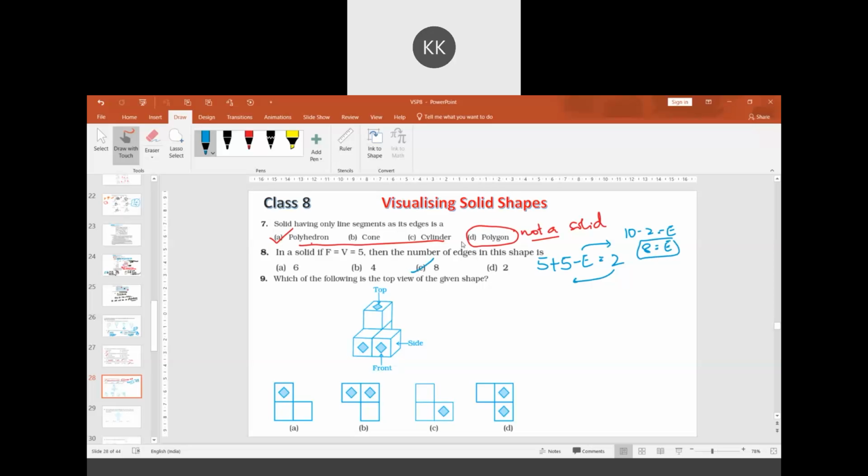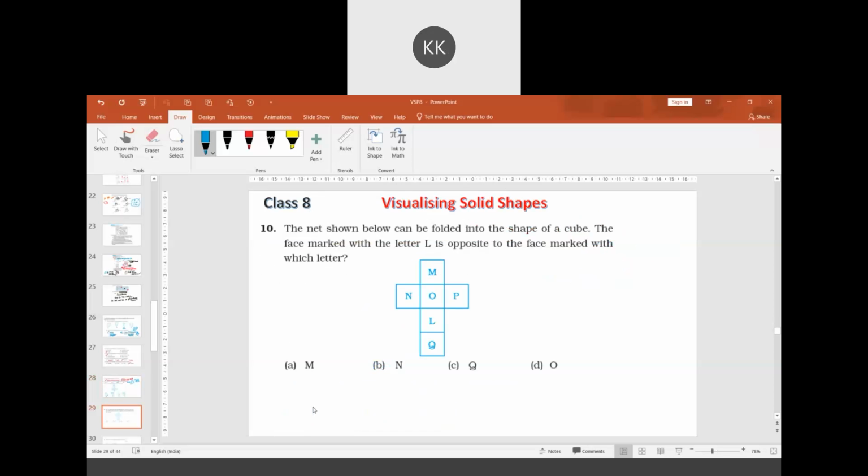Question 9: which of the following is the top view of the given shape? Option A. Because you can see the top view, there is one shape here and two blanks from the top. So option A is the correct answer. Question 10.